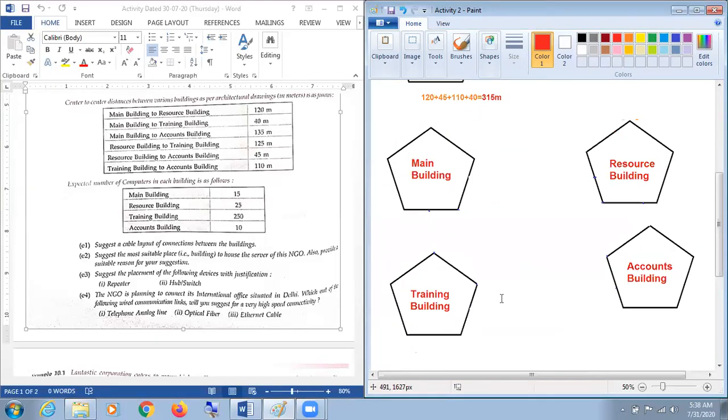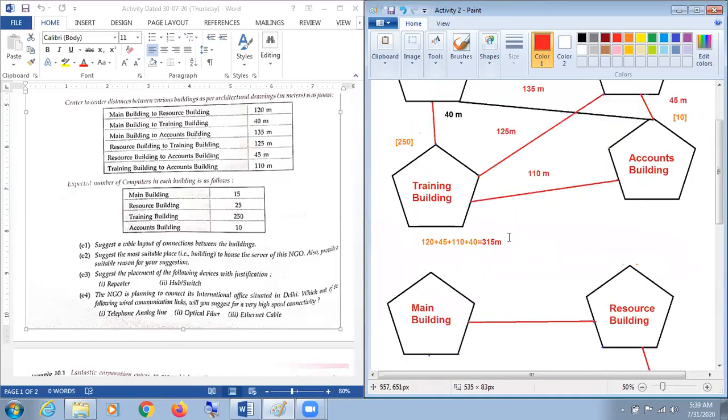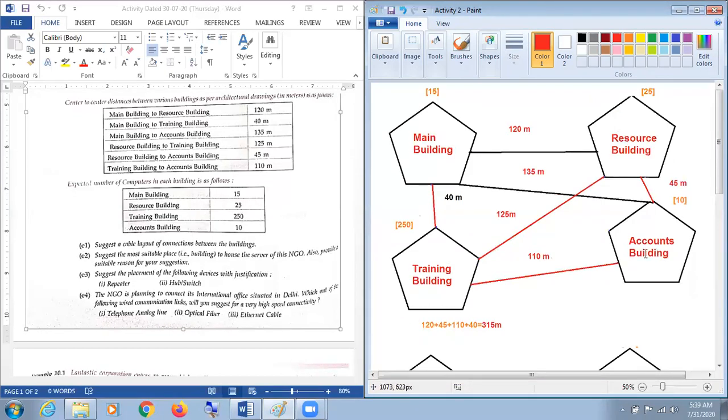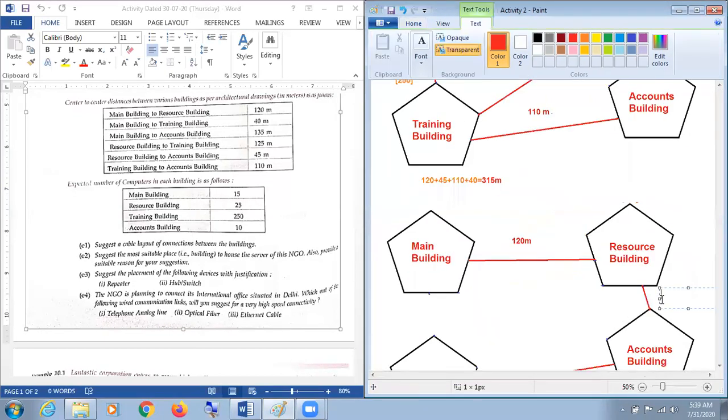Second one we are supposed to begin with, I consider as a bus topology, where we are supposed to connect each and every node with the other node or building. Here it is. What happens now, my dear respected students, from main to resource, the difference will be 120 meters. After that, from resource building to accounts, that will be 45 meters. I'm going to mention here that is 45 meters.